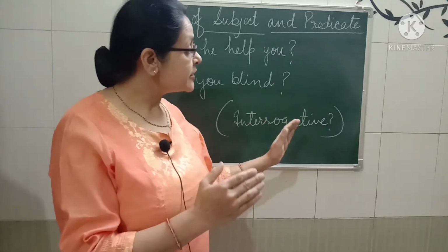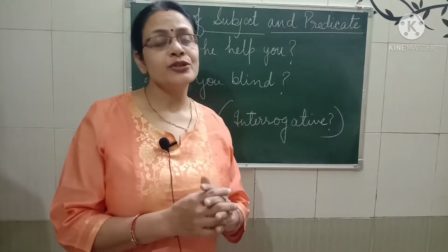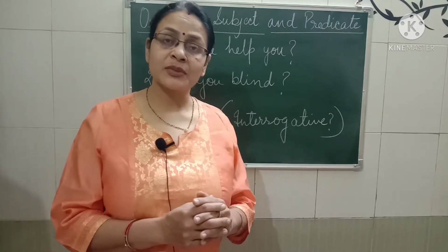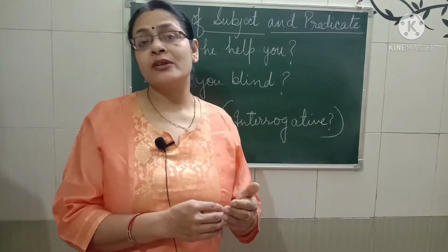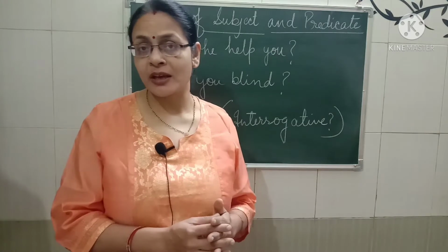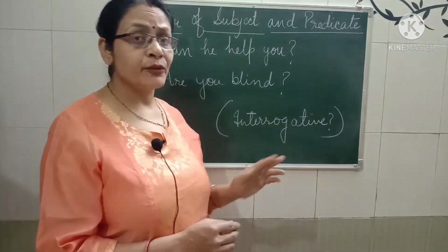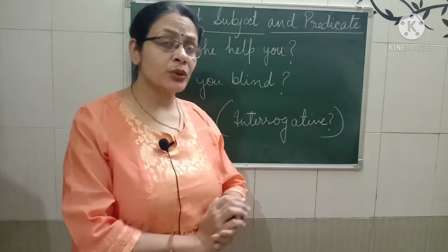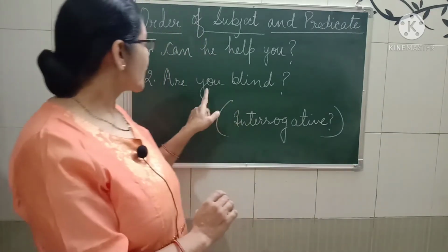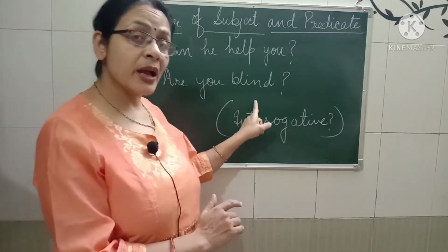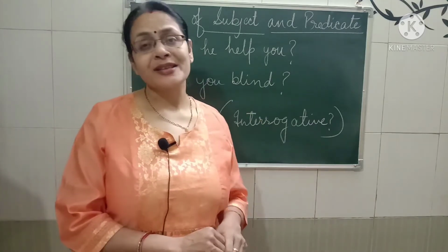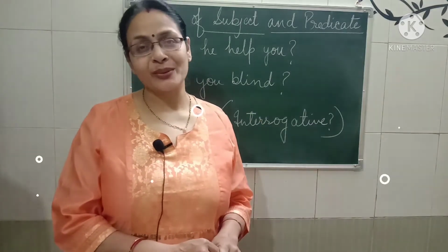Here, in interrogative kind of sentences, generally subject comes just after the predicate or a part of predicate. Now, just see the second example. Are you blind? If you will try to turn it into a statement, what it will be? You are blind. I hope this rule is quite clear to you now.